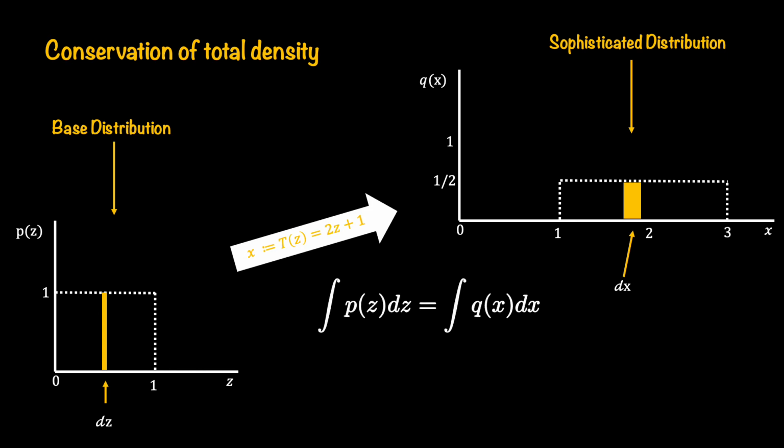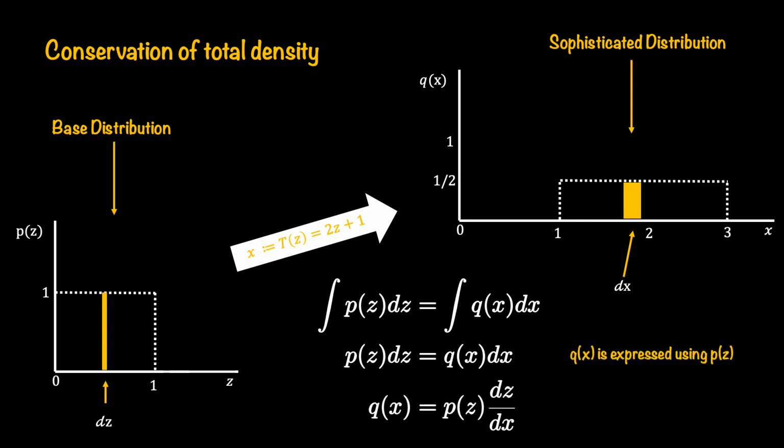Now again, I'm going to use the law of total probability to establish an algebraic relationship between the Bayes and the sophisticated distributions. What I have done is that I have simply put both the areas as an equality. So the area under the density function for the PZ and the area under the density function for the QX. I can then drop the integrals from both the left hand side and the right hand side.